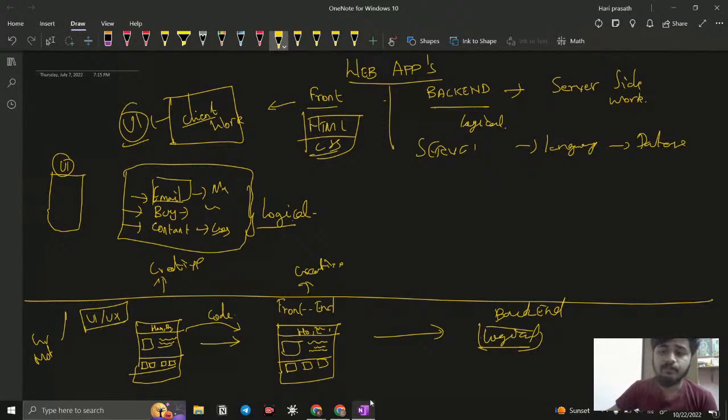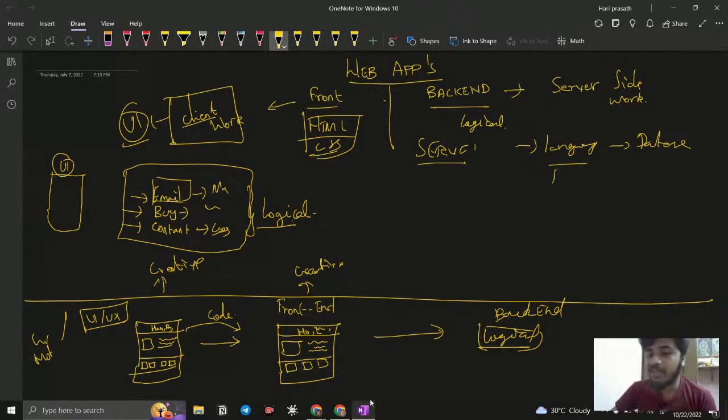So what is this? The server is nothing but the one that serves your files. Like you are asking for something, and that request is taken, it goes somewhere looking for that request and sending something back. This is the server. It's like a transporter. It will transport everything, like taking and giving. It is going to be a transporter.